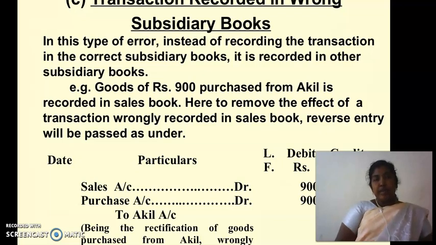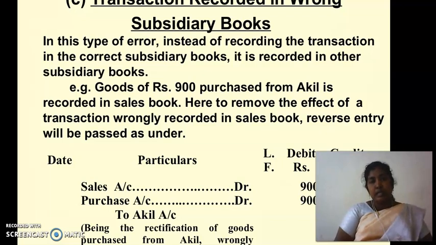The transactions recorded in the wrong subsidiary books. In this type of error, instead of recording the transactions in the correct subsidiary books, it is recorded in other subsidiary books. For example, goods of rupees 900 purchased from Akhil is recorded in sales book. Here, to remove the effect of a transaction wrongly recorded in sales book, a reverse entry will be passed as under. Entry is sales account debtor, purchase account debtor to Akhil's account 1800.